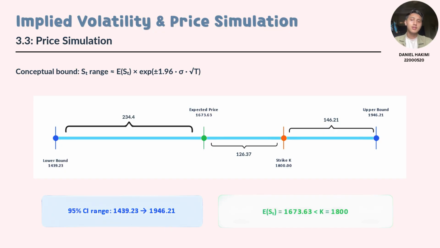1,673.63. What's highly critical to note here is that our expected future spot price sits below our strike price, which is 1,800. Because this is a put option, this structural layout statistically indicates a high probability that the contract will expire in the money, capturing significant intrinsic value for the holder.